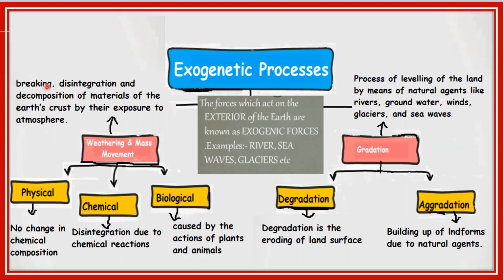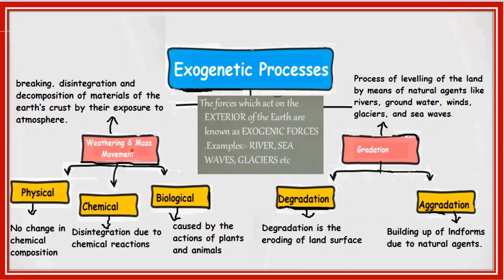Weathering is breaking, disintegration, and decomposition of materials of the Earth's crust by their exposure to atmosphere. Whereas gradation is a process of leveling of the land by means of natural agents like rivers, groundwater, winds, glaciers, and sea waves. That is, weathering breaks down and gradation levels down.